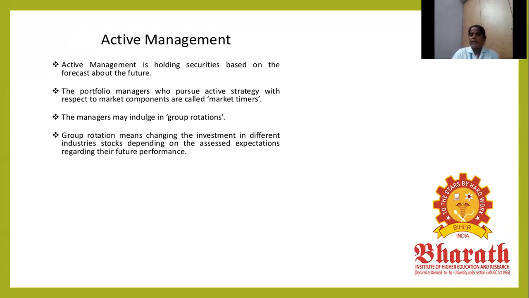So active management is holding securities based on the future. In the future you have to plan priorly, as well as have expectations. For example, if a 10 rupee share's current value is expected to be 15, that is a future expectation. That is active management.